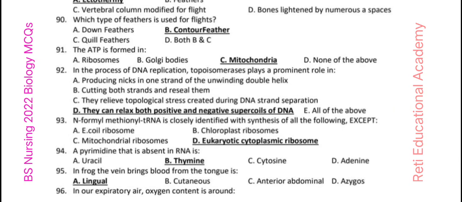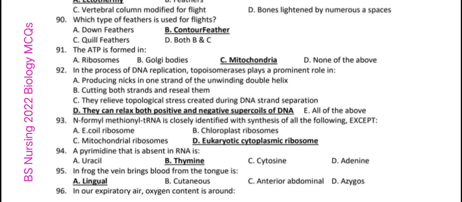Question number 93. N-formyl methionine tRNA is closely identified with synthesis of all the following except eukaryotic cytoplasmic ribosomes. Question number 94. A pyrimidine that is absent in RNA is thymine. Question number 95.